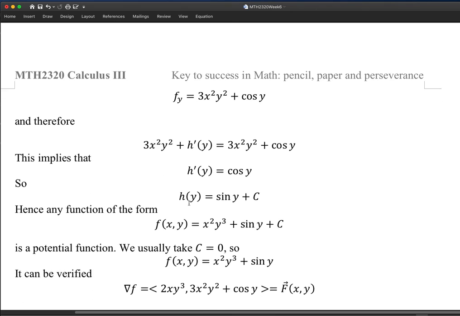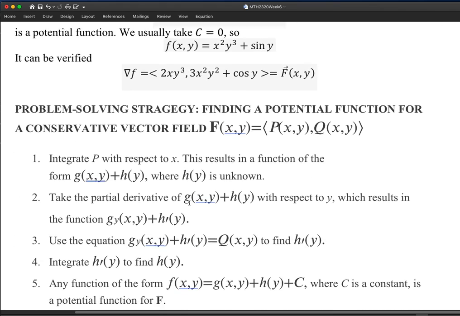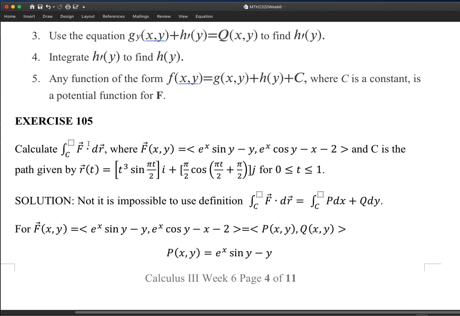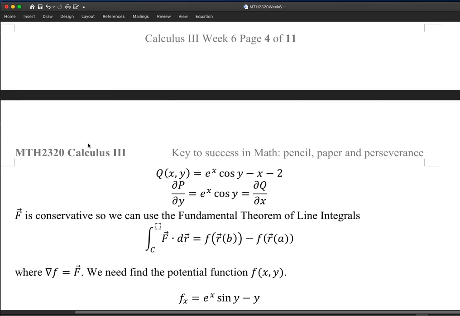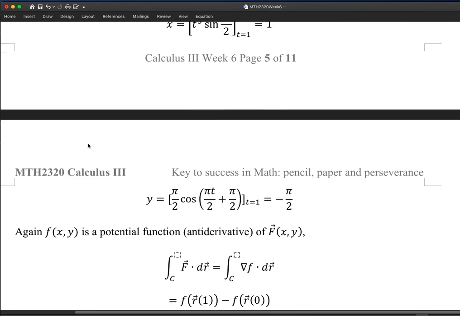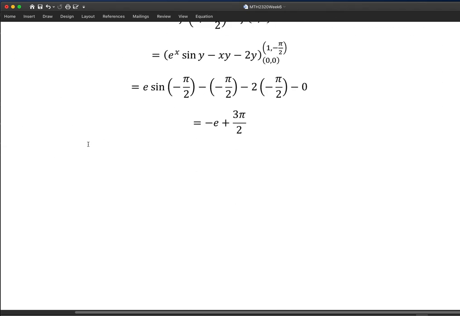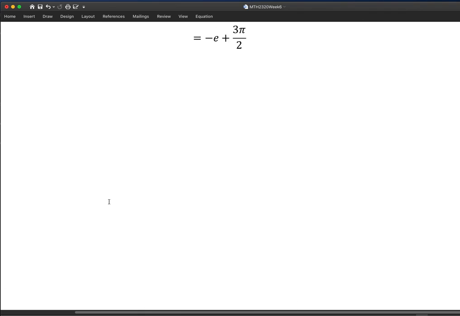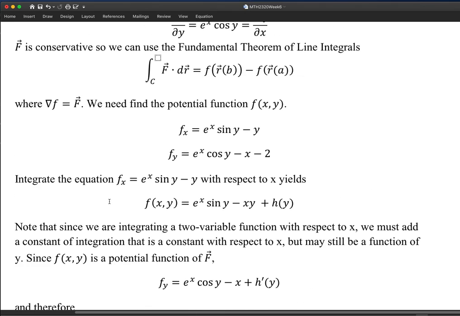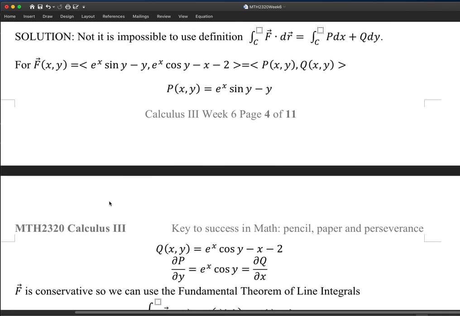I also have some problems from the text on the assignment list directly. This is exercise 105. I believe it is on the assignment sheet. It is on the assignment list. So if needed, do take a look.